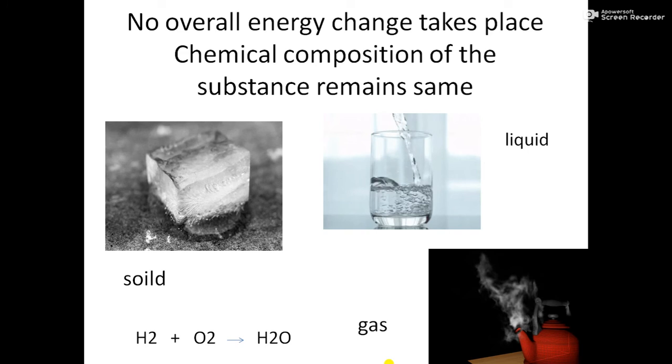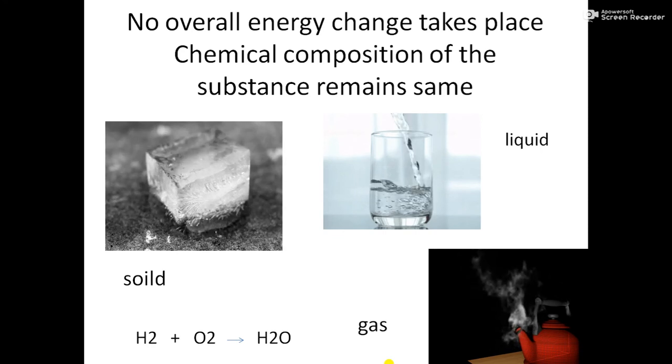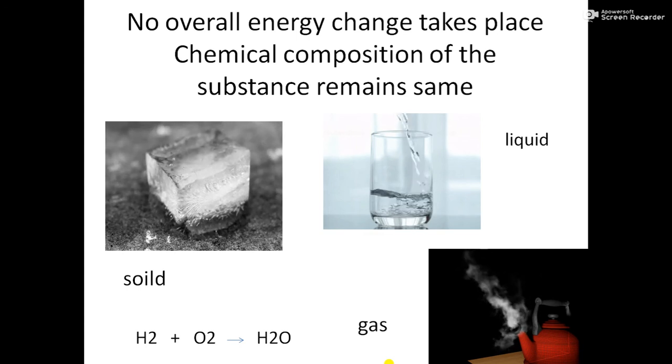See the example. First ice is there, so it is a solid state. Second liquid state, and third is the gas state. So we are having solid state, liquid state and gas state. But if we see the chemical composition, what is the chemical composition of ice? Before that, let us know, because you know that liquid water is made up of what? It is made up of H2 and O2. So what is the formula of water? H2O.